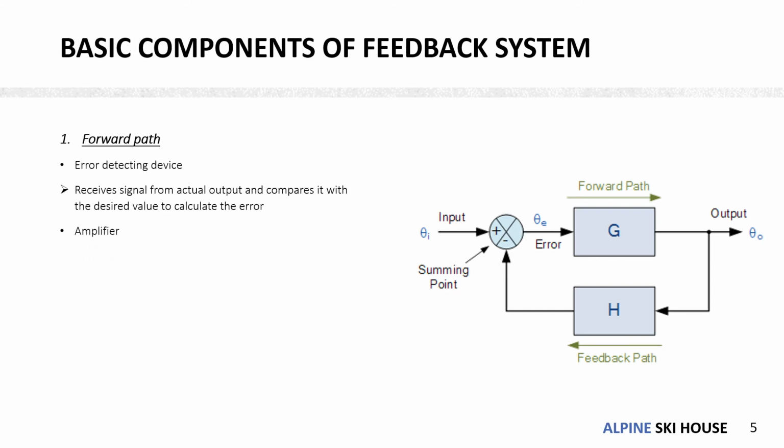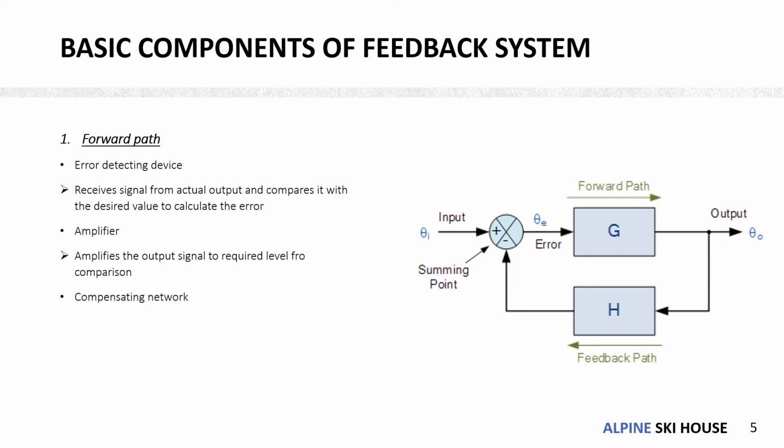The next one is the amplifier. Now the output signal from the actual output needs to be in the right format and at the same level as the input signal for suitable comparison. If the strength of the output signal is not at the required level, then the comparison by the error detecting device with the input signal will not be possible.